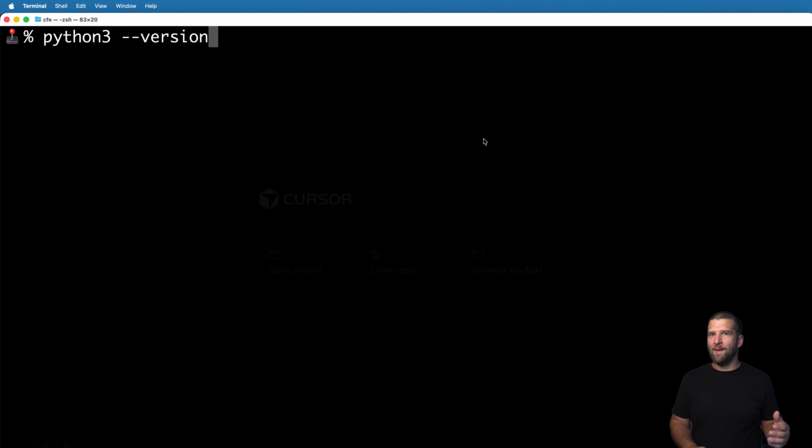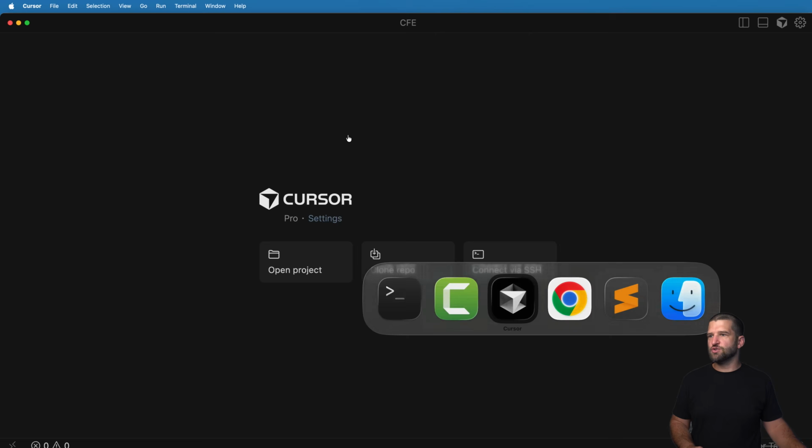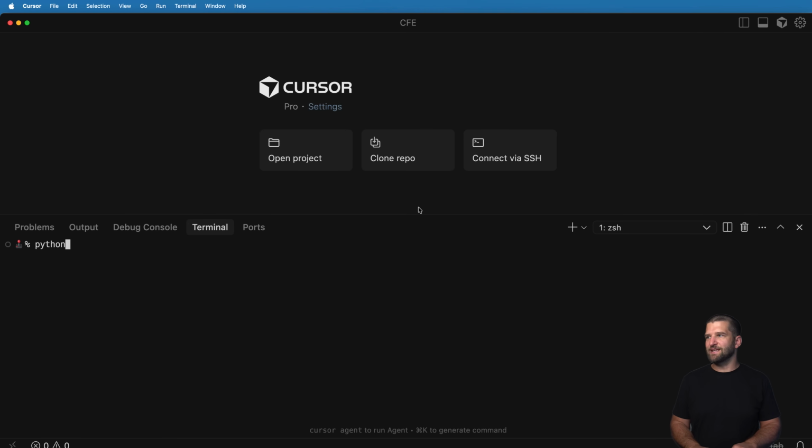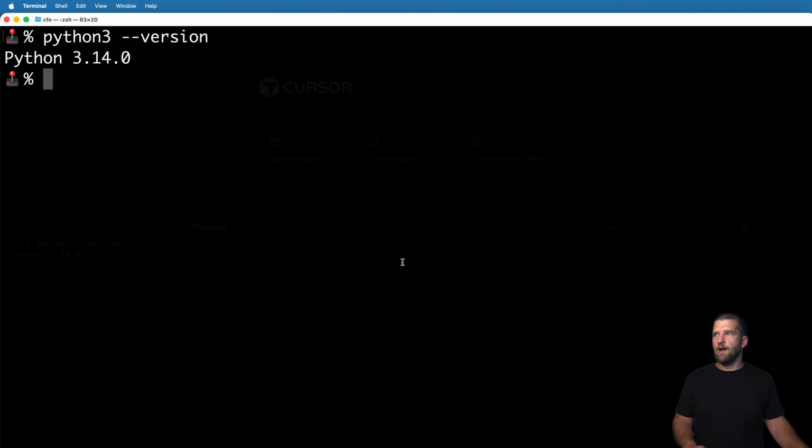Go ahead and open up your command line, terminal if you're on Mac or Linux, PowerShell potentially if you're on Windows. The idea here is you want to just verify that your version of Python is installed. I'm using 3.14. Now, you could also use Cursor for this for the exact same thing and just type out whatever your version is there. I want to create something called a Python virtual environment. There's a couple of different ways on how to do this. I use the one that's built into Python, which is called venv.